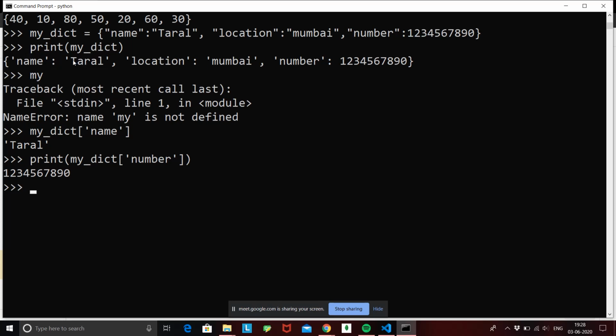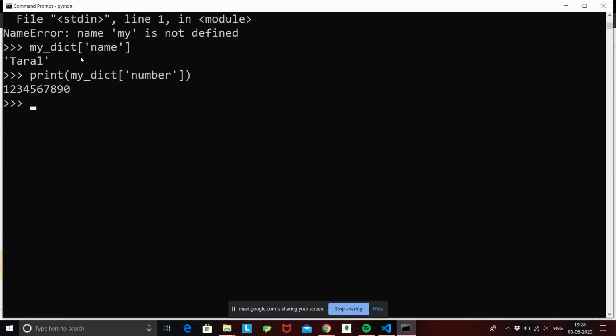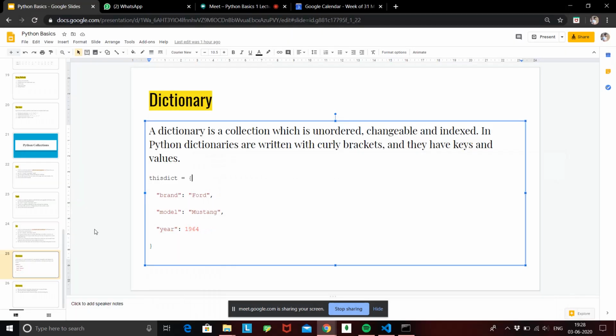If I had to store only Taral, Mumbai and this number inside a list, I'd have to associate this with the 0th index, this with the 1st index, and this with the 2nd index. But now I can tell, yes, this is my number, this is my location, and this is my name. And similar to that, I can retrieve it using the keys itself. Alright, so this was the basic functionality of a dictionary.